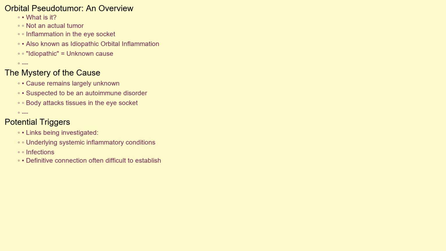Let's dive in. The exact cause of orbital pseudotumor remains a mystery, hence the term idiopathic, meaning of unknown cause. It's not an actual tumor, despite the name. Instead, it's thought to be a type of autoimmune disorder, where the body's immune system mistakenly attacks the tissues within the eye socket, leading to inflammation. While the precise trigger is unknown, potential links to underlying systemic inflammatory conditions or infections have been investigated, but a definitive connection is often difficult to establish.